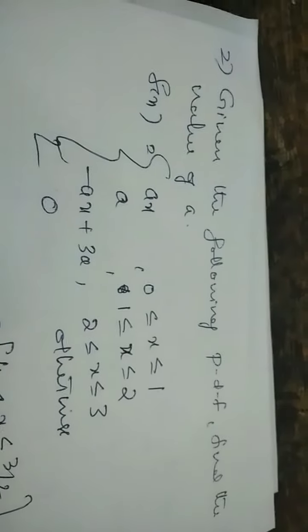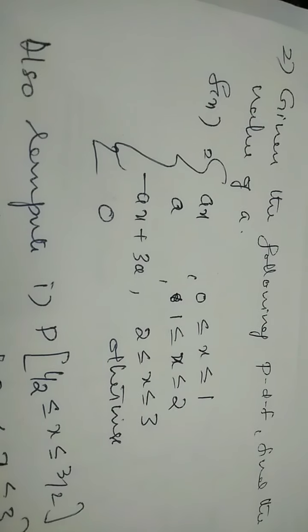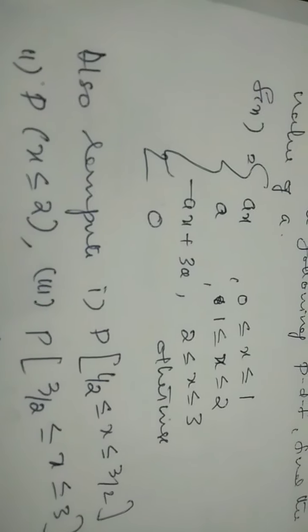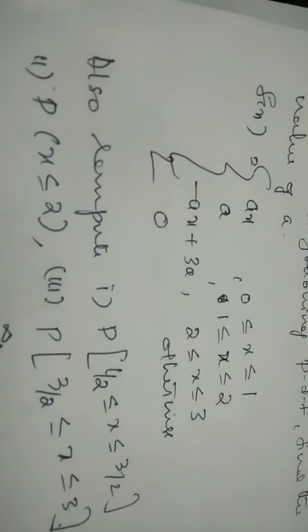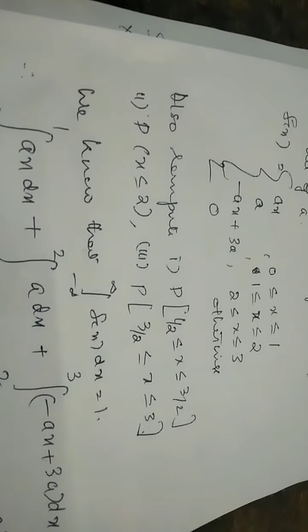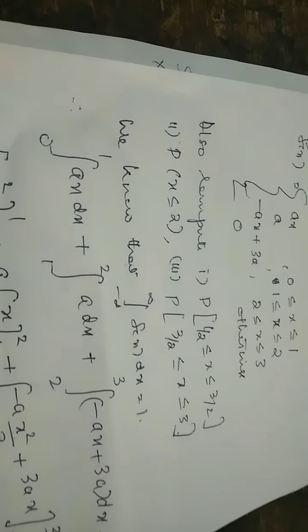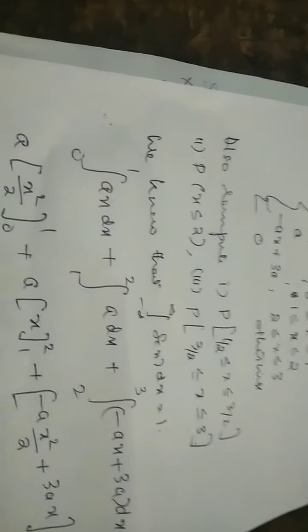Now another question we can discuss. Given the following PDF, meaning probability density function, find the value of A. The PDF is given as f of x is equal to ax for the range 0 less than or equal to x less than or equal to 1, equal to a for 1 less than or equal to x less than or equal to 2, and minus ax plus 3a for 2 less than or equal to x less than or equal to 3, and equal to 0 otherwise. You have to compute the probability of half less than or equal to x less than or equal to 3 by 2, the probability of x less than or equal to 2, and the probability of 3 by 2 less than or equal to x less than or equal to 3.